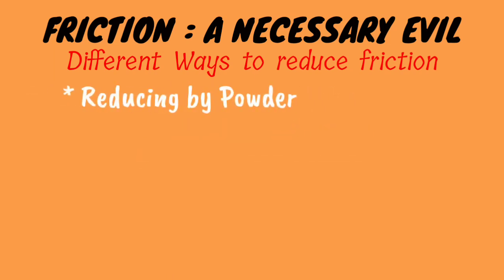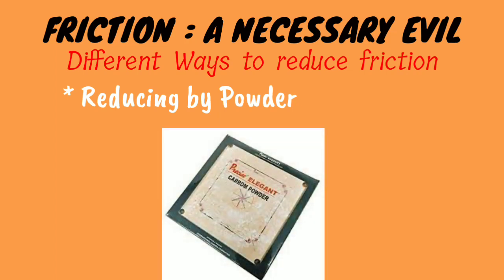You must have played carom board. Then what do you sprinkle? You sprinkle powder. Powder makes the carom board surface smooth, frictionless, right? So beta, these are the examples of how to reduce the friction.